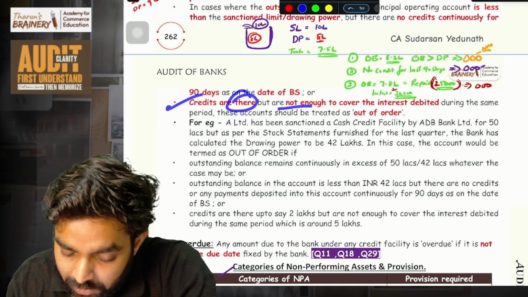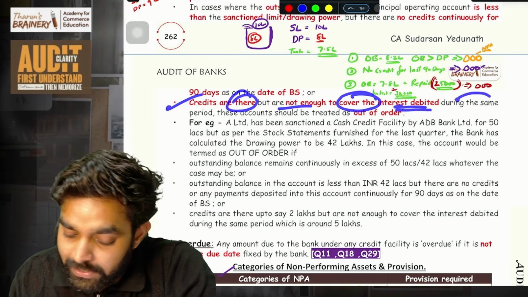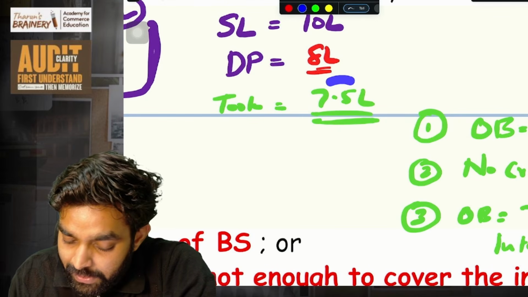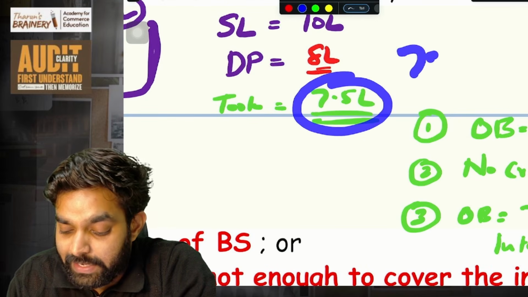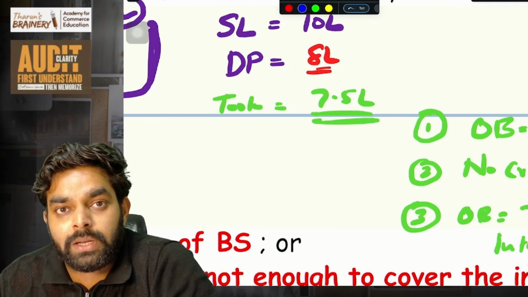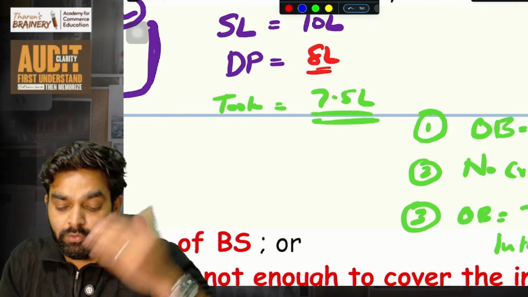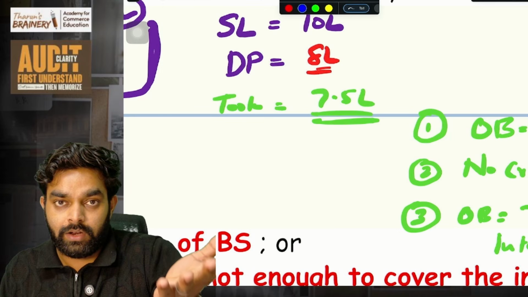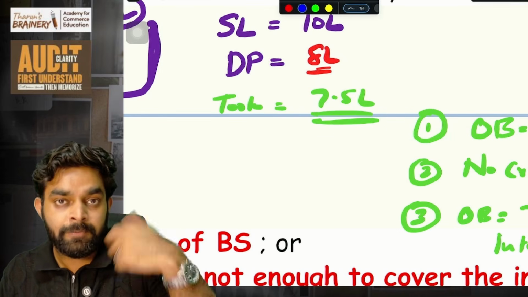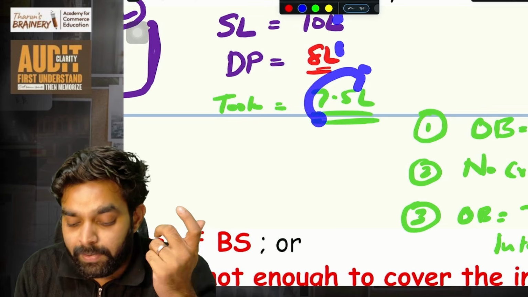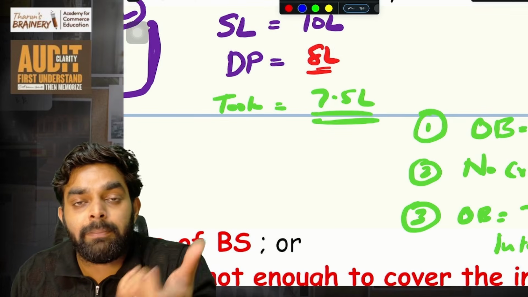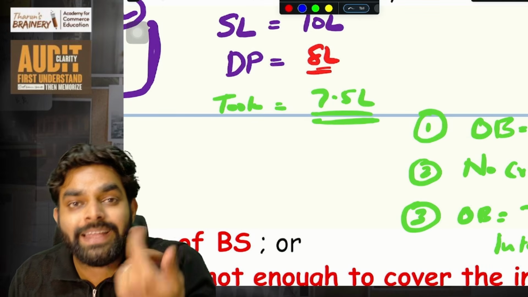Credits are there, but not enough to cover the interest debited during the same period. Imagine outstanding balance is 7.8 lakhs, and in the last 2-3 months, payment has also been received. If outstanding balance is more than this, automatically out of order. If outstanding balance is less than this, but no credits for 90 days, still it's out of order. But if outstanding balance is less than this, but credits are there. Credits means the customer has paid some money, but that money is not even enough to recover the interest portion.